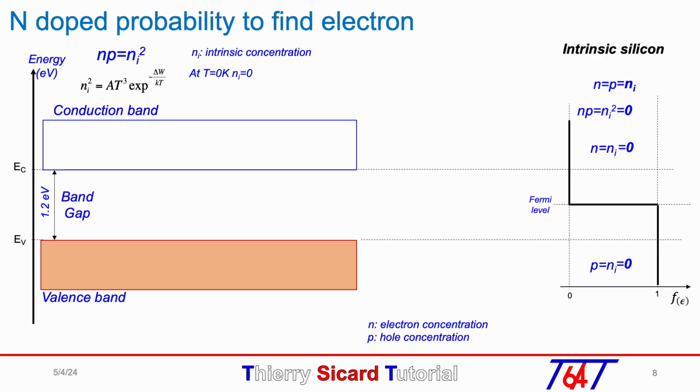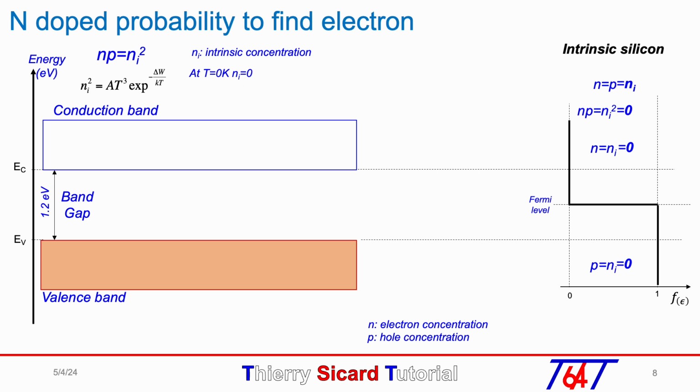Here we will compare the energy band occupation between intrinsic and n-doped silicon. As the intrinsic concentration Ni is proportional to the cube of absolute temperature T, at 0 K, Ni equals 0, which means N equal P equal Ni equals 0.